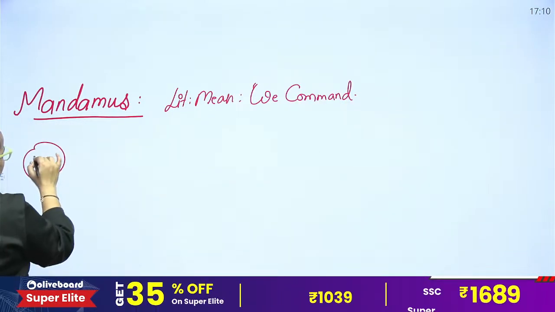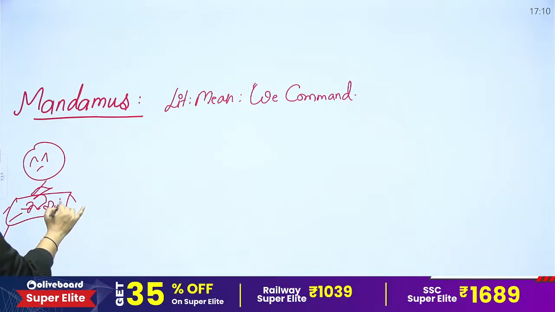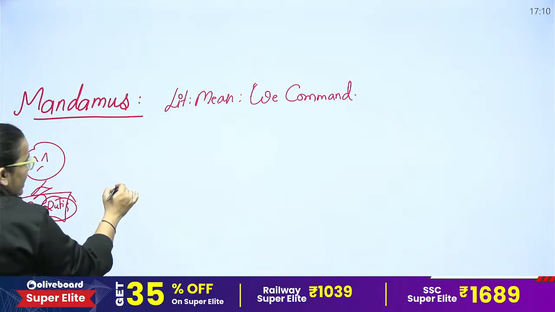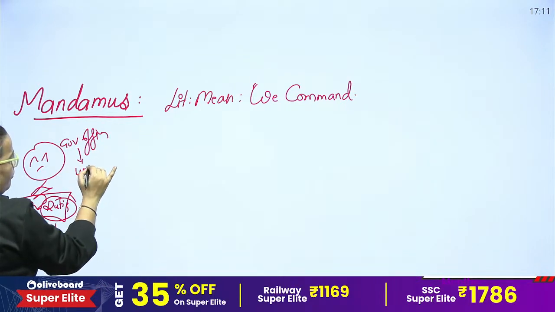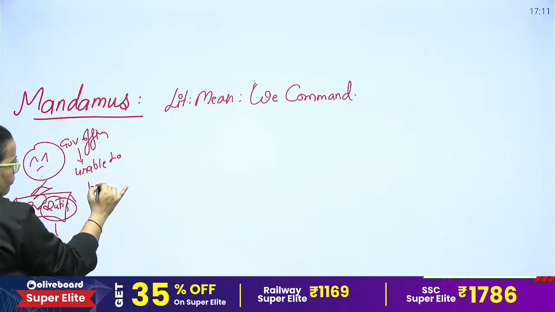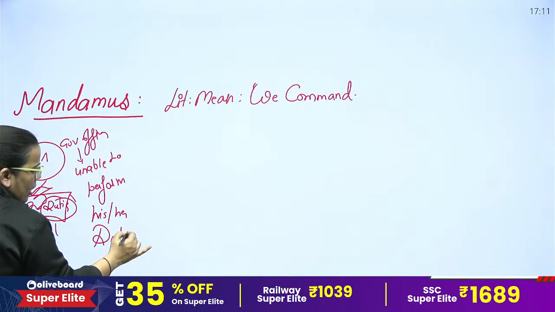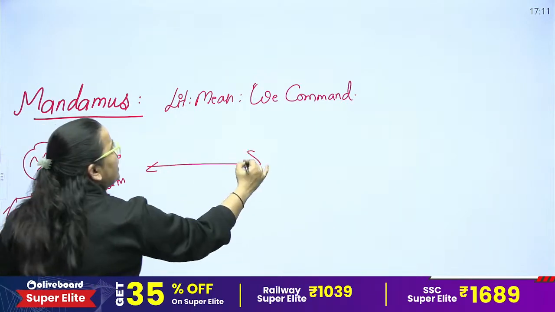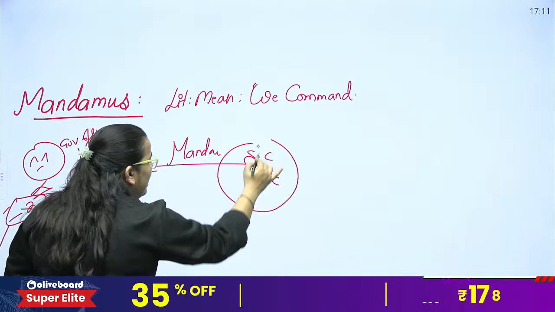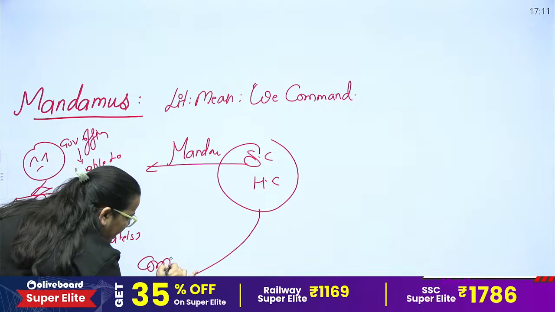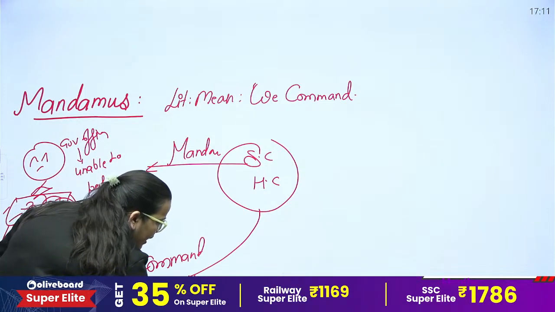For example, there's a government officer who has particular legal duties to do, but actually he is not performing his duty, and in that case, if this government officer is unable to perform his or her legal duties, only in that case the Supreme Court or High Court can issue the mandamus writ, and through this writ they basically order or command this person to perform his or her legal duties.